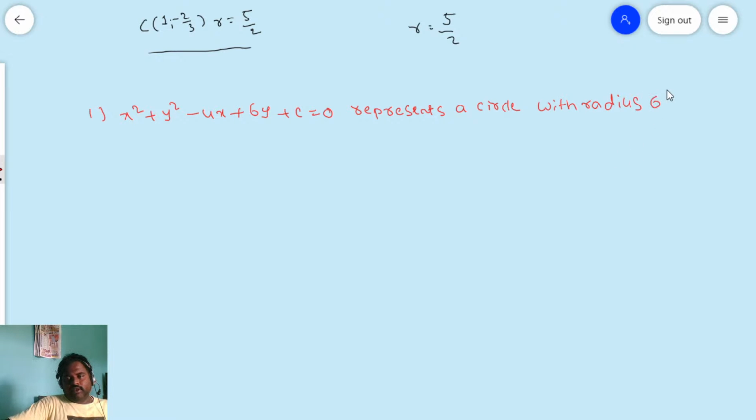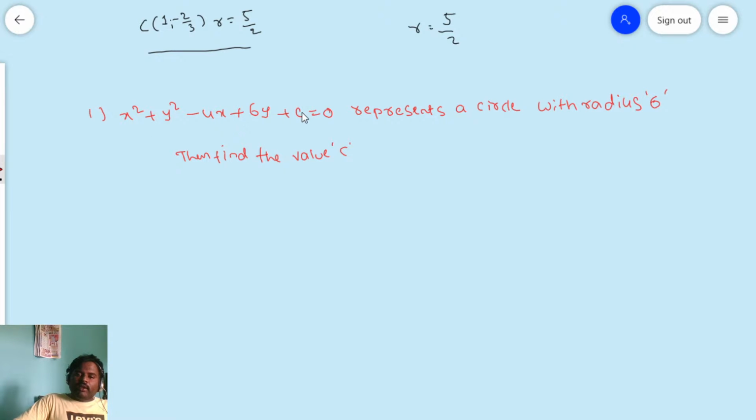So here, the radius is also given. Then find the value of c.